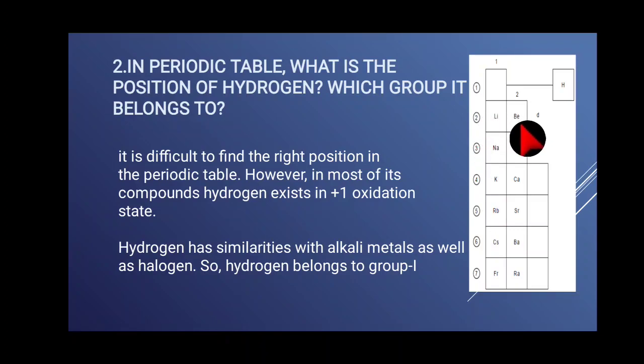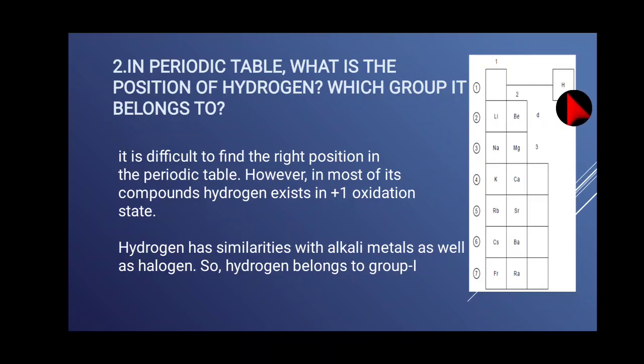I have taken two groups, the 1A and 2A group elements. 1A are alkali metals, 2A are alkaline earth metals. But hydrogen is not given in the 1A group elements. It is given separately.